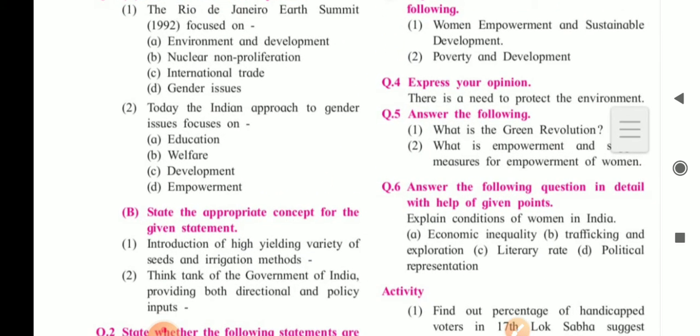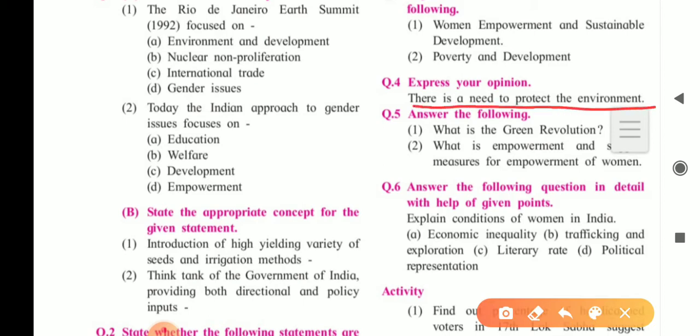Next is question number 4. Express your opinion. There is a need to protect the environment. Here you can express your own opinion. So anyone can write anything about the protection of environment.